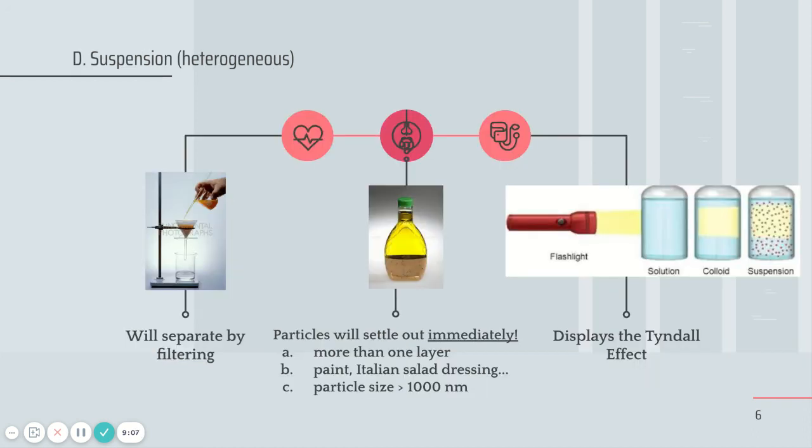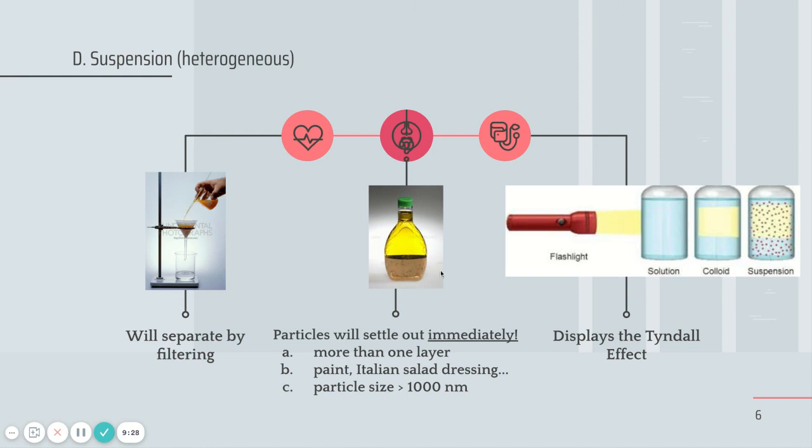Last is the suspension, the heterogeneous mixture, and this is the one that does separate quickly. So you will be able to separate it by filtering. Remember, with a colloid, those particles are too small, you can't, and with a solution, you also can't. So the only one you can separate by filtration, gravity filtration, would be a suspension. Particles do settle out immediately.